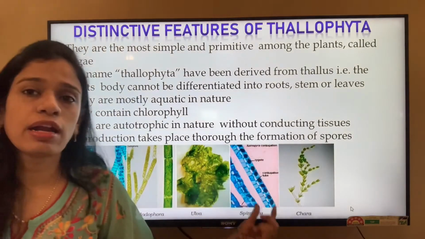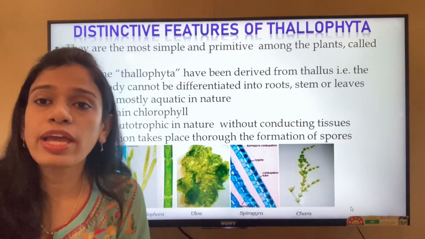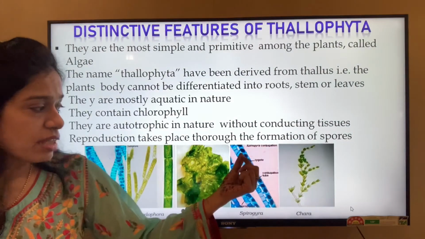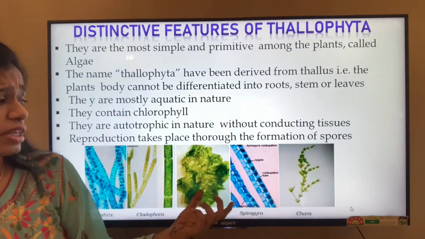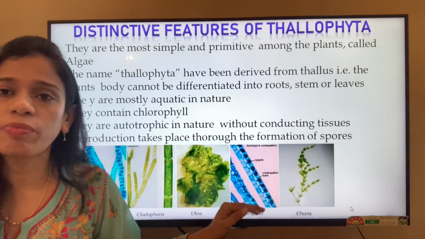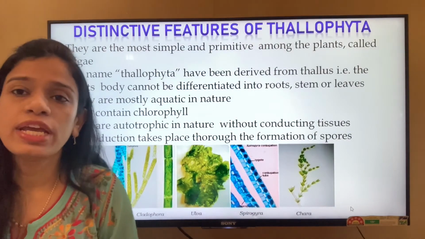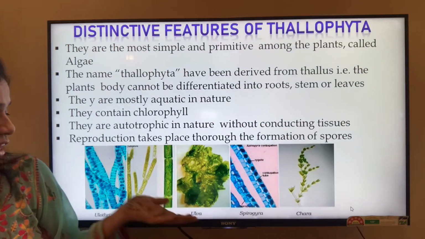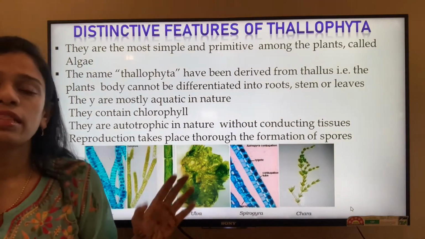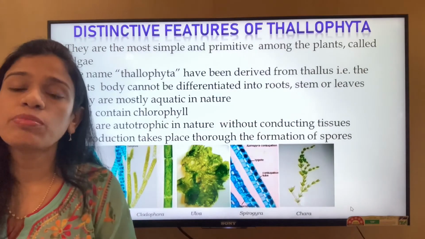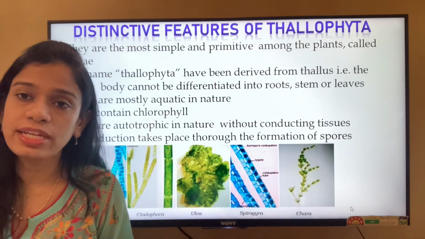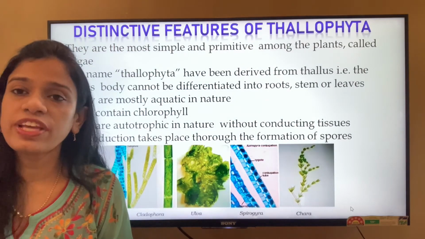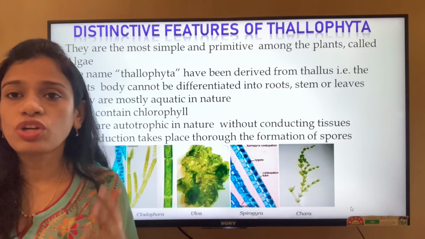You can see these are all columnar structures. They are like columns and they have just some divisions. If it gets broken off from any part, it regrows again. So that is the method by which they generally reproduce. Ulva, Cladophora, they are all tubular or columnar structures, cylindrical in nature. They do not have any particular growth structure or growth habit.